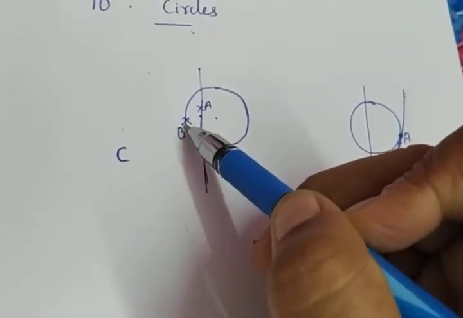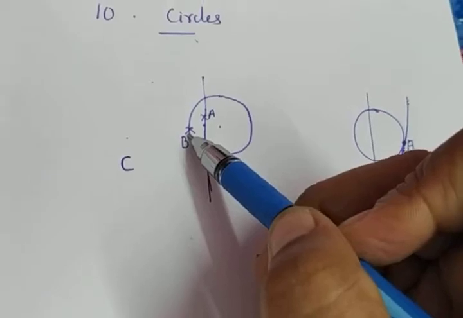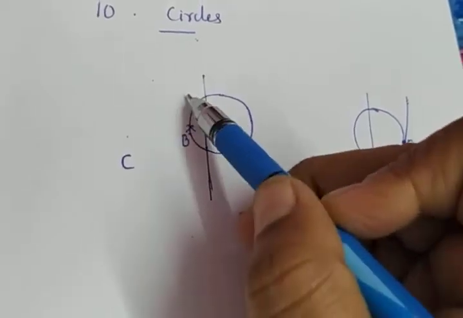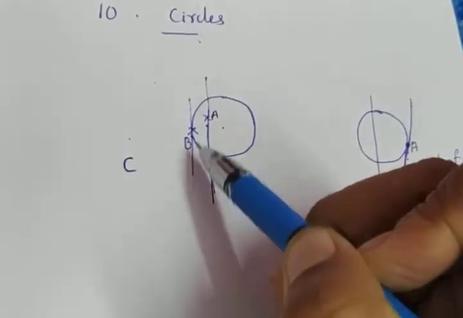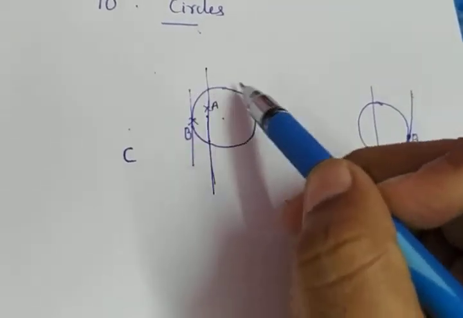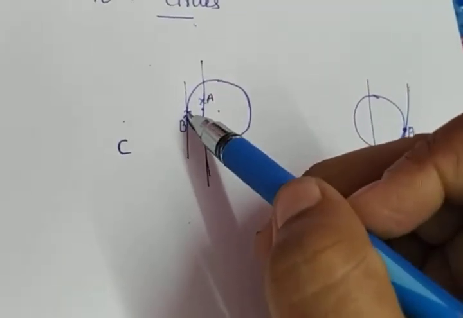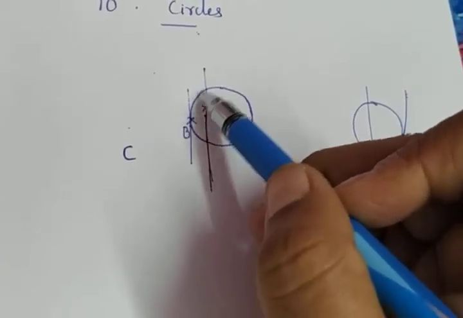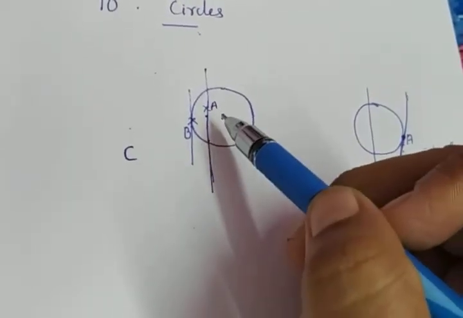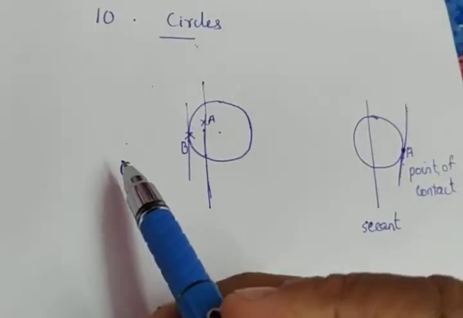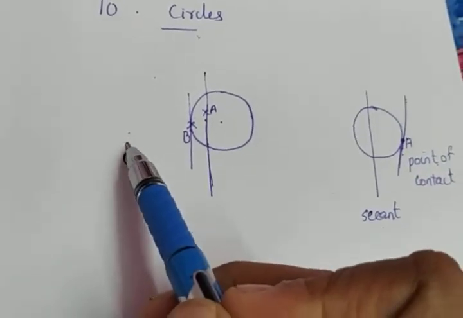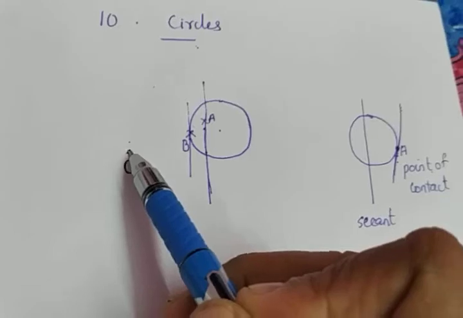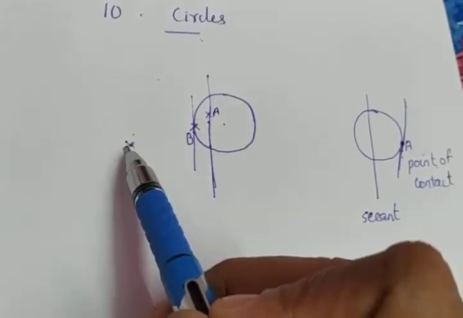If I am considering a point on the circle, how many tangents can I draw from a point on the circle? Exactly one tangent. There are infinitely many points on the circle, and at each point there is only one tangent. In the third case, if the point is outside the circle, I can draw 2 tangents to the circle like this.